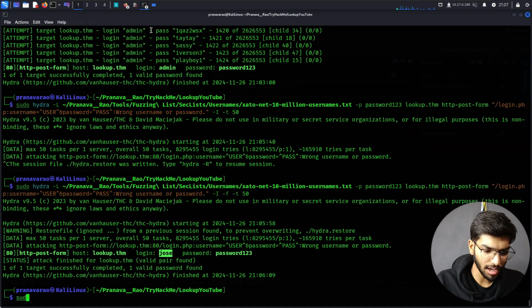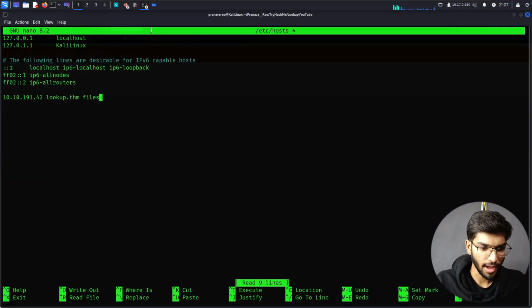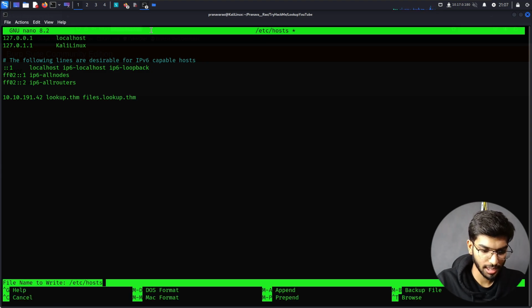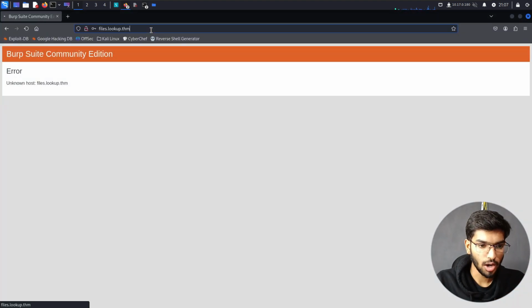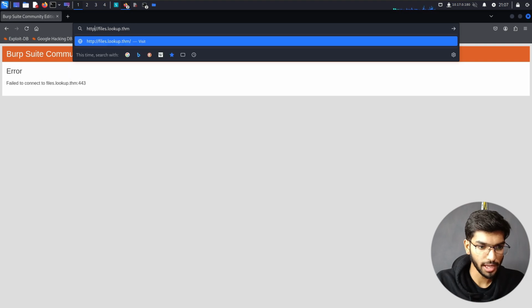Okay, now let's edit our etc hosts file. So nano /etc/hosts, and then add this content for files.lookup.thm, exit, enter, and now refreshing this might show us the page.